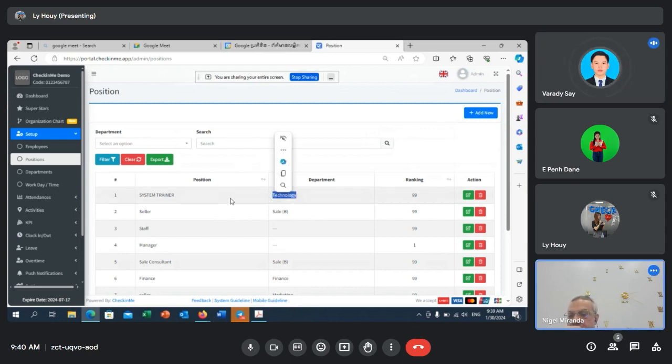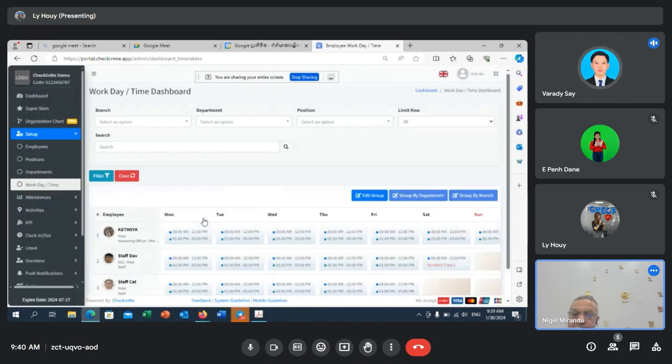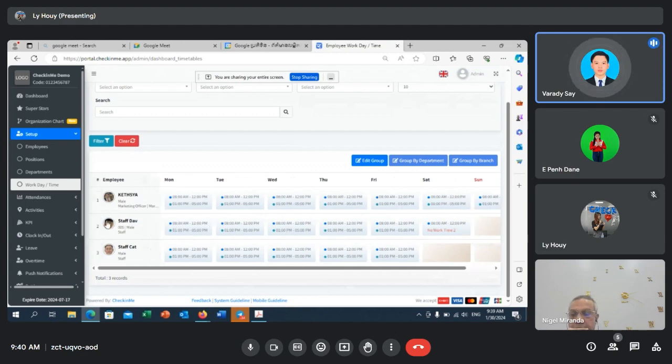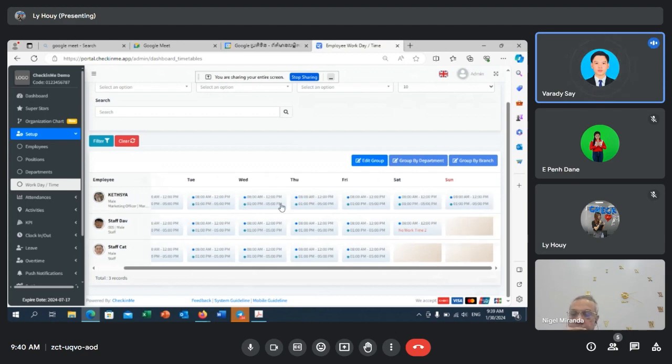Department you have. Work day and time is where you create the schedule. Click on work day and time, and create. This one will show you what days and times you have to work right here. Next one, attendance.